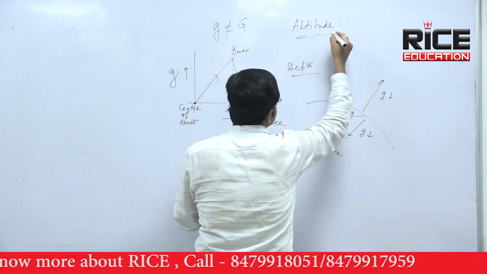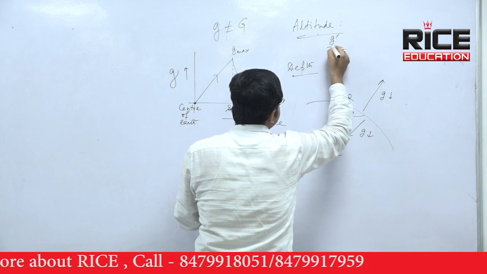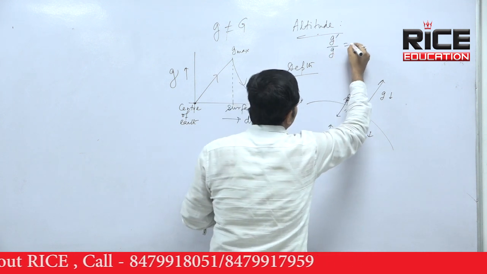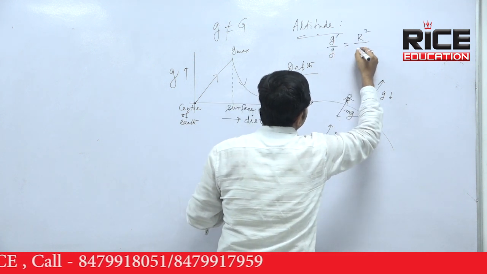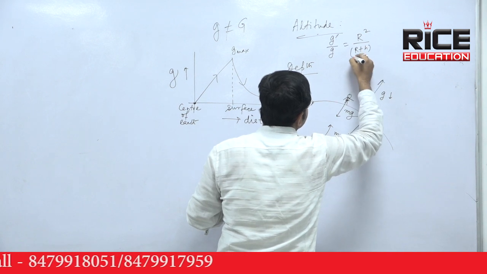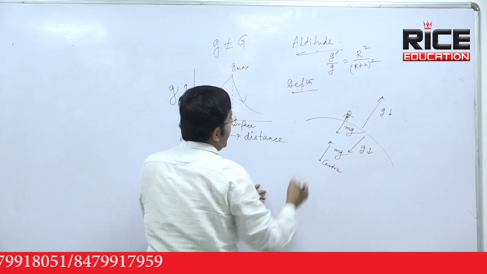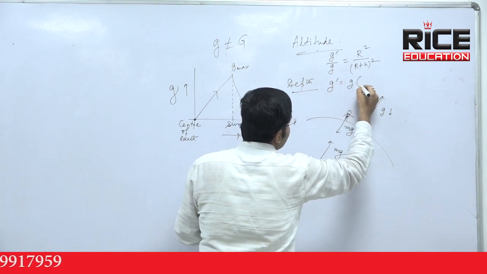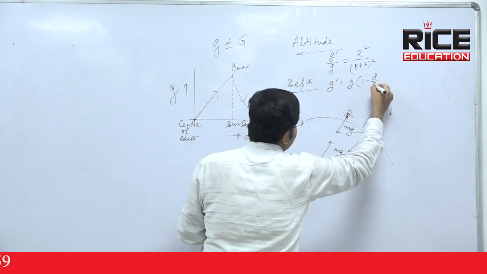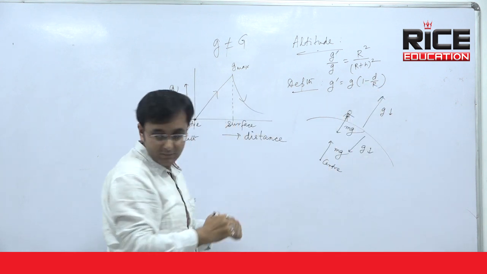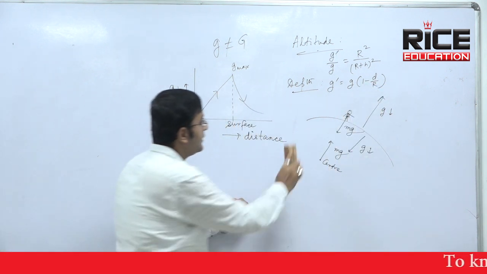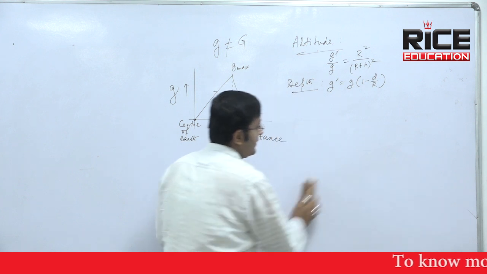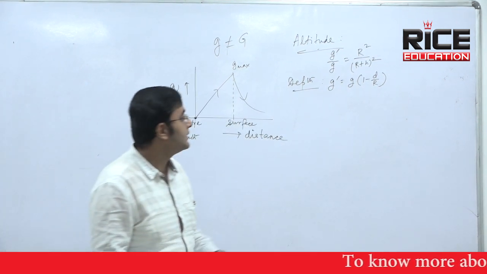So for altitude, I am giving the mathematical formula as g dash by g equal to r square by r plus h whole square. And as per depth, I can give you the formula g dash equal to g into 1 minus d by r. Let me explain the formula now.